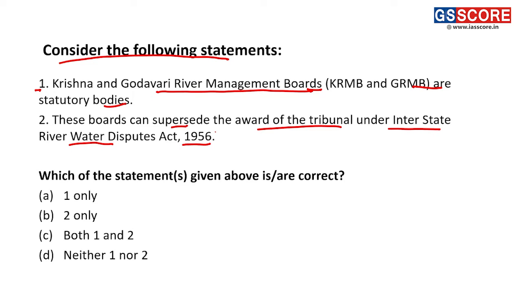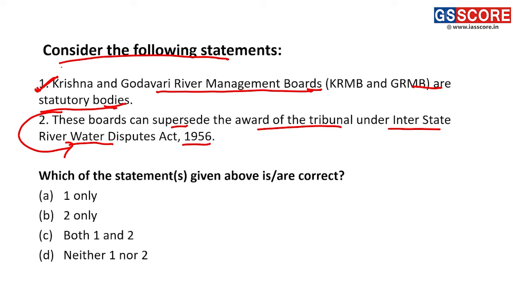Looking at statement 1, this is a correct statement, because the Krishna River Management Board and Godavari River Management Board are statutory bodies which have been formed under the Interstate River Water Dispute Act of 1956. Thus, this becomes a correct statement.